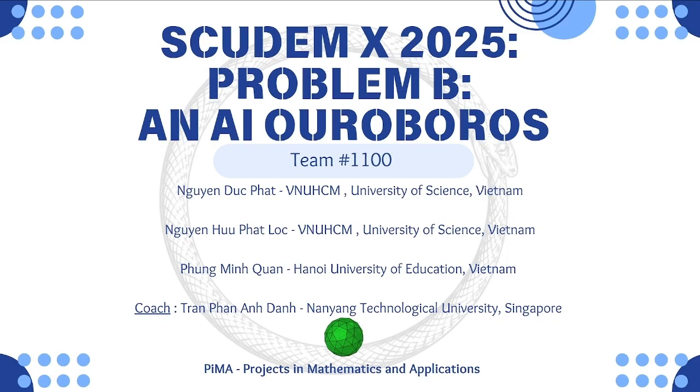We are team 1100 from PMAC, Project in Mathematics and Application. Our team consists of me, Nguyễn Phat, and my name is Nguyễn Phat, and I'm Phung Nguyen. Our coach is Nguyen.